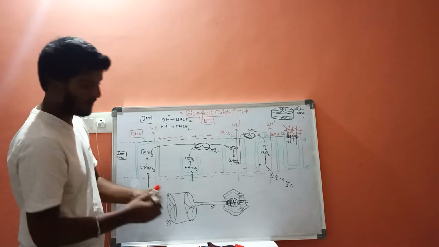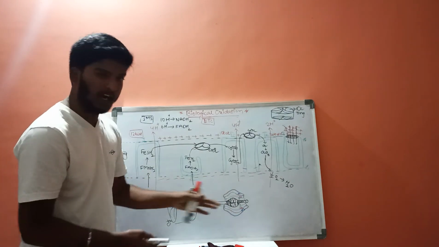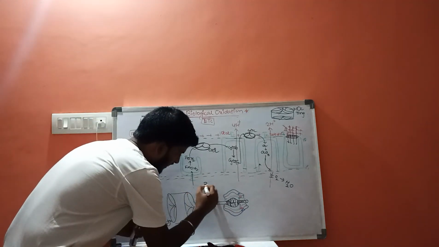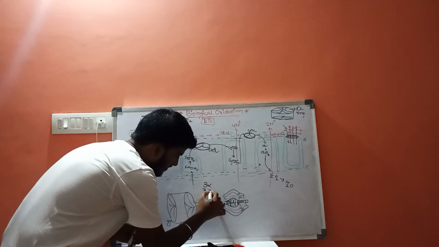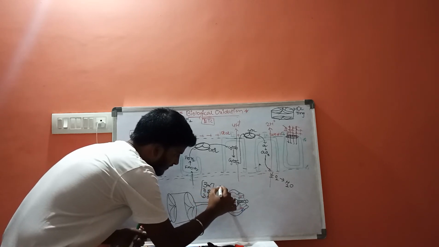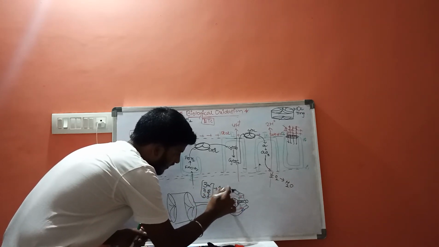On either side of the gamma subunit, it consists of 3 alpha subunits, 3 beta subunits, and 3 delta subunits, plus 1 gamma subunit.